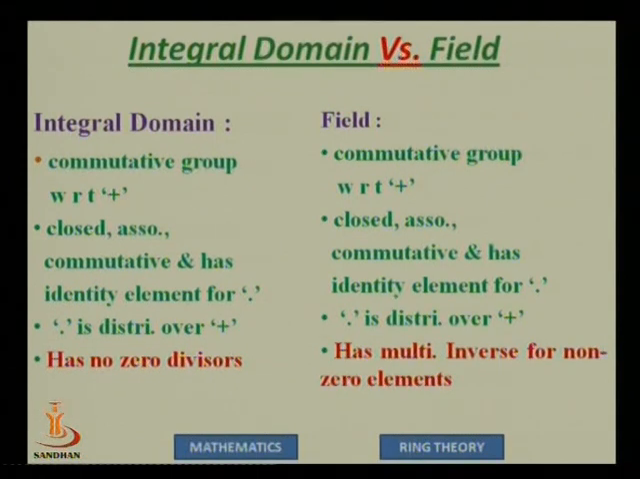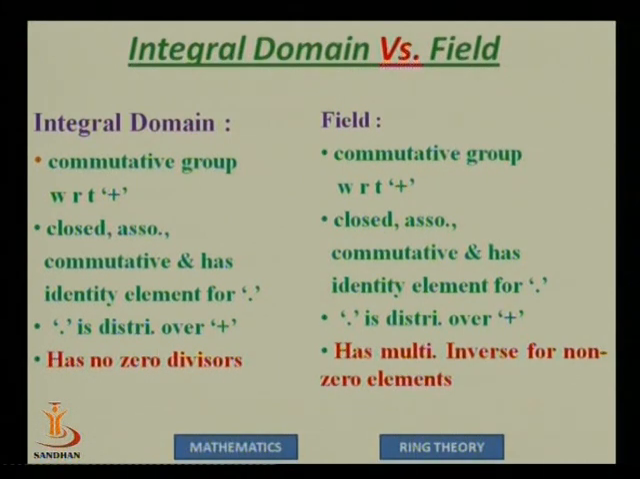So this is a comparison between integral domain and a field. We can see that the first point is the same. Integral domain and field both are commutative groups with respect to plus. Even for dot, they have closure, associativity, and commutativity, and of course the identity property. The only property which is different is the last one.